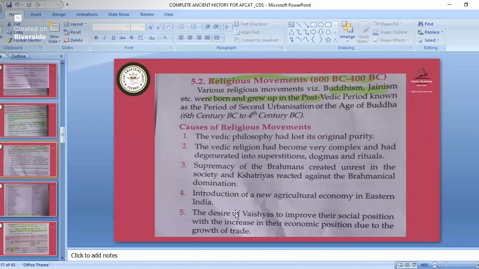This is important for CDS. They might ask which are the causes of religious movements during ancient India. Introduction of a new agriculture economy in Eastern India. The desire of Vaishyas to improve their social position with the increase in their economic position due to the growth of trade. So all these were the reasons for religious movements.